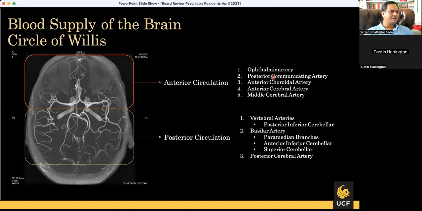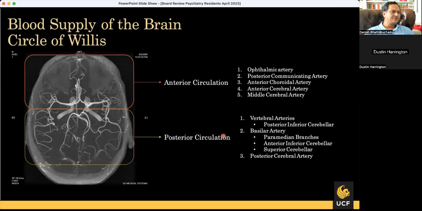The anterior circulation, or carotid artery, gives off 3 branches before it splits into anterior and middle cerebral artery. So this is the split here. This is the anterior cerebral artery, and this is the middle cerebral artery. Before this, it gives off the ophthalmic artery, the anterior choroidal artery, and then sometimes the PCOM, or posterior communicating artery, also comes off of the internal carotid artery before the split, but sometimes it comes from the middle cerebral artery after the split. But we technically count it in the internal carotid artery branches. So the first 3 are the internal carotid artery branches intracranially, and then there is the terminal split into the anterior and middle cerebral artery.